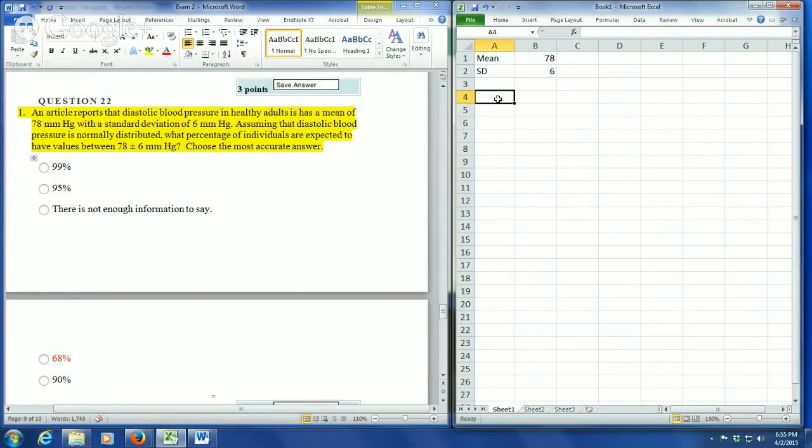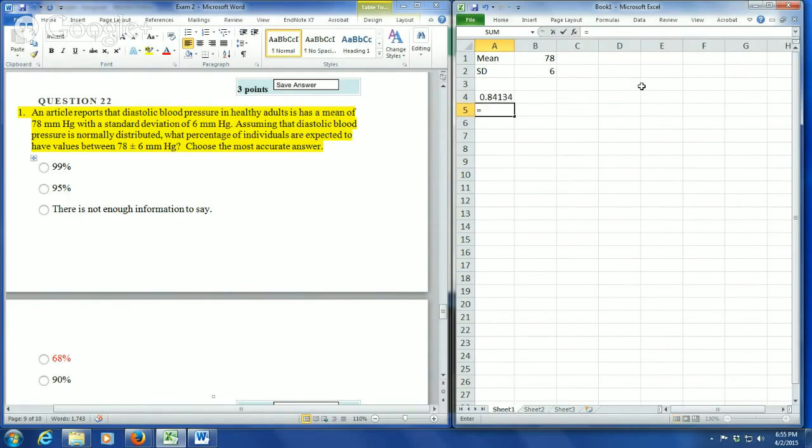So what you need to do is figure out... we're going to do norm.dist, and we're just going to do 78 plus 6. You could also calculate that out, but you can type these things right into Excel, which makes it nice and simple. 78, standard deviation is 6, true.